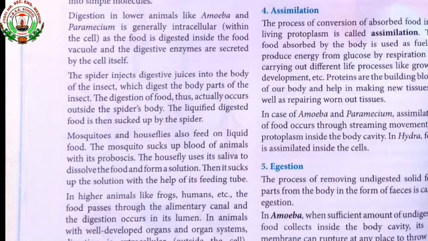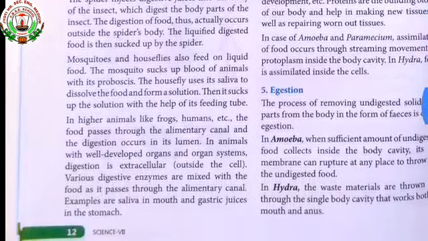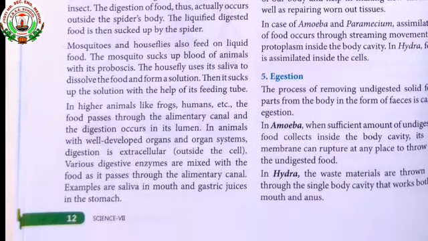Now see the next paragraph. In higher animals like frog, human, etc., the food passes through the alimentary canal and the digestion occurs in its lumen. In animals with a well-developed organ system, digestion is extracellular, outside the cell. Various digestive enzymes are mixed with the food as it passes through the alimentary canal.